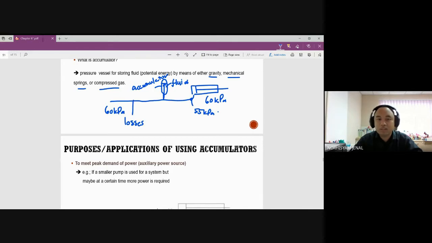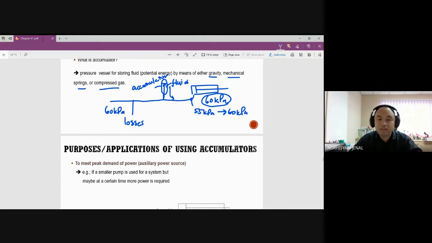However, because of some losses, maybe some vibration, instead of 60 kilopascal you are only having 55 kilopascal. To make up this difference, the accumulator will push out some liquid so that it increases the pressure back to 60 kilopascal. Losses can be of any type.